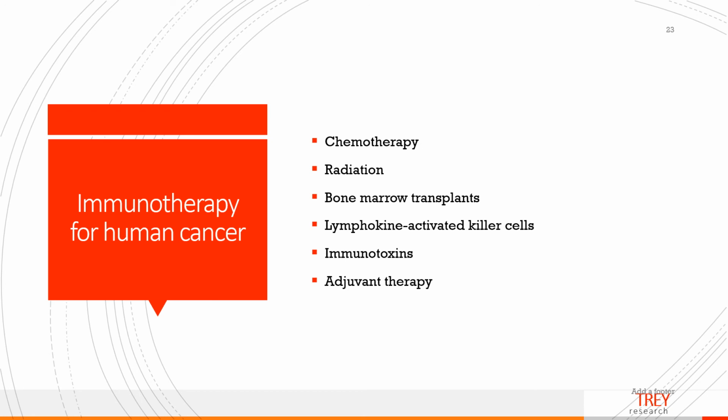And we have immunotoxins, which are antibodies and toxins combined to treat leukemia or lymphomas. And then we have adjuvant therapy, which is the addition of a substance to enhance immune response. For example, the use of BCG vaccine. This is an attenuated strain of Mycobacterium tuberculosis, which is used to treat skin cancer. It actually activates your macrophages.